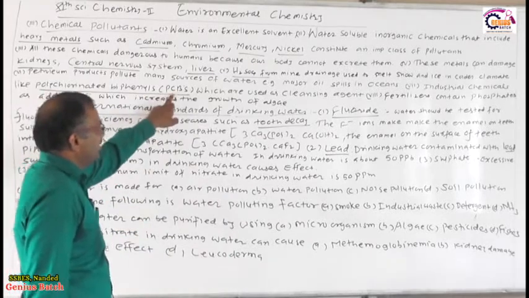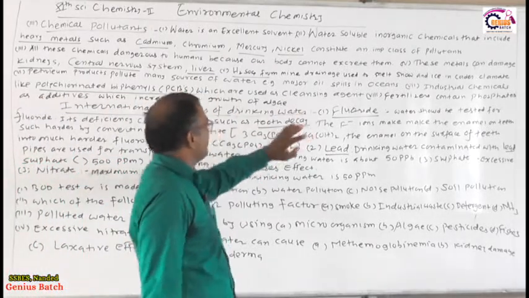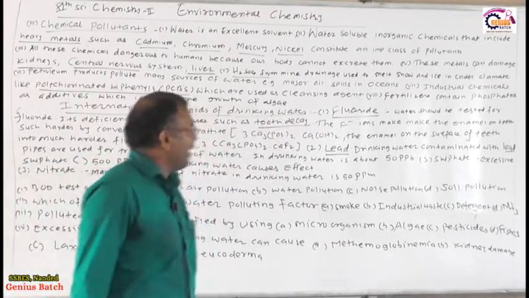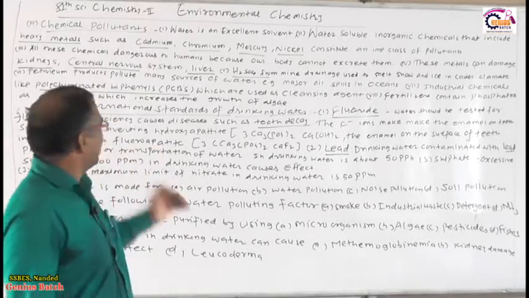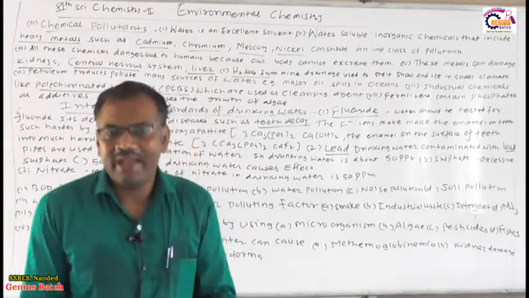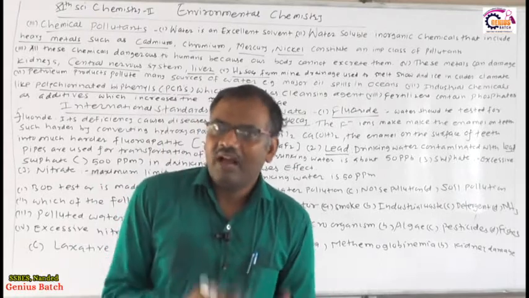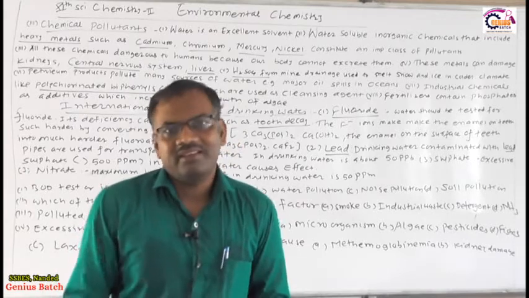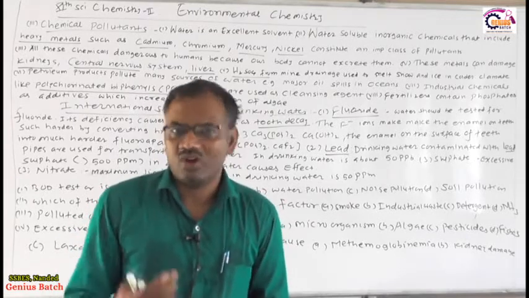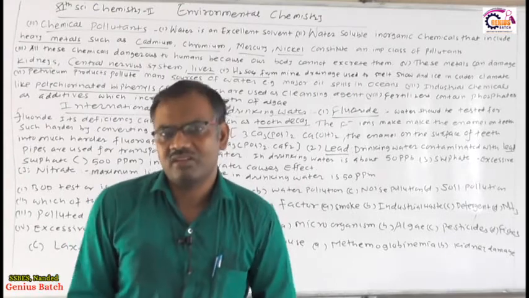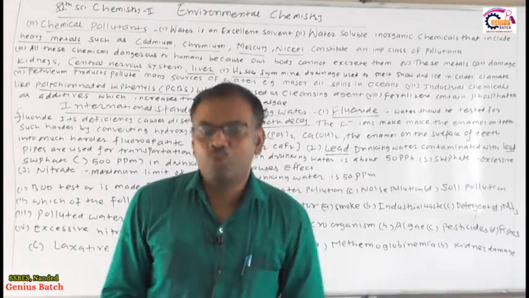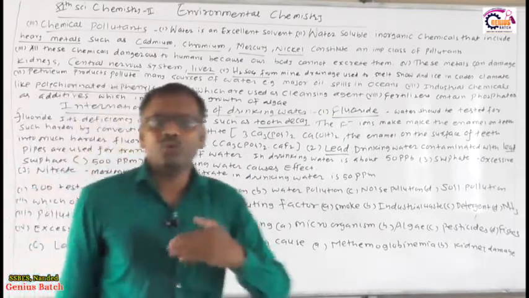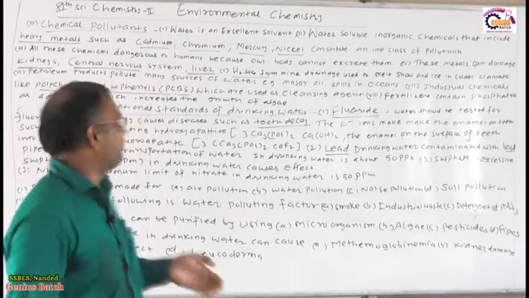This polychlorinated biphenyl is used as a cleansing agent, but what happens afterwards is that it gets mixed with water, that is river water, well water, sea water or lake water, and that water gets polluted. So this is also one of the chemical pollutants, the polychlorinated biphenyl compound.